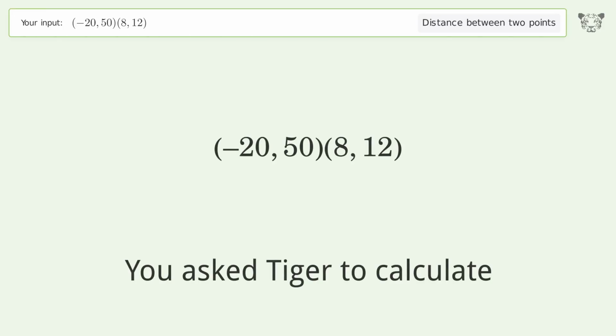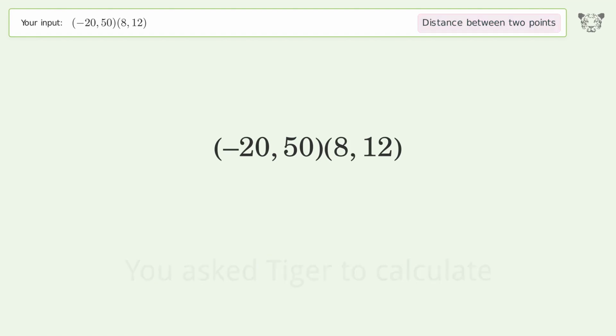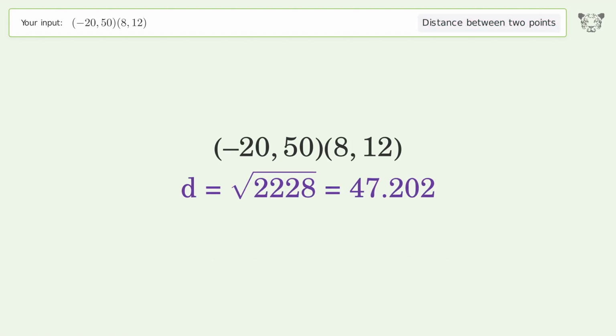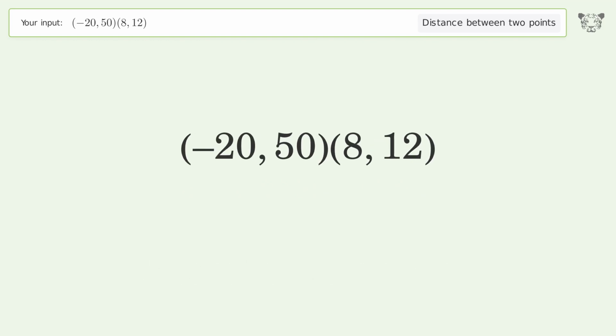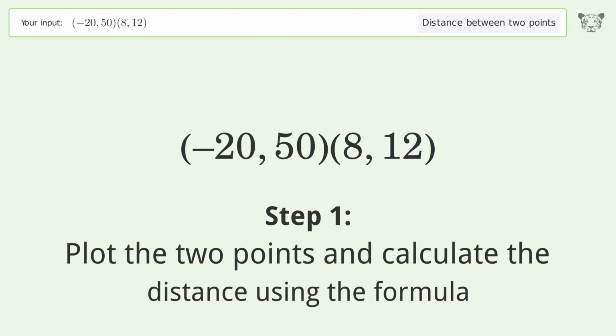You ask Tiger to calculate the distance between 2 points. The distance between the 2 points is the square root of 2,228, or 47.202. Let's solve it step by step. Plot the 2 points and calculate the distance using the formula.